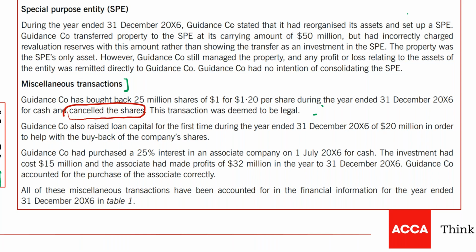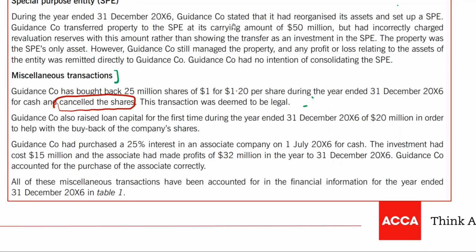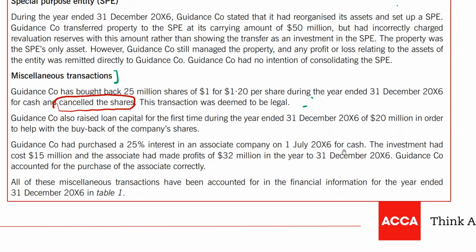The next is guidance: the company has purchased a 25% interest in an associate company on 1st July 2006 for cash. So they have acquired a 25% associate for cash. The investment cost 15 million and the associate made 32 million in the year ended 31st December 20X6. So, how many months? Only 6 months ago we acquired it, so we need to take only the post-acquisition profit. This is the profit for the year. We acquired on 1st July 2006.